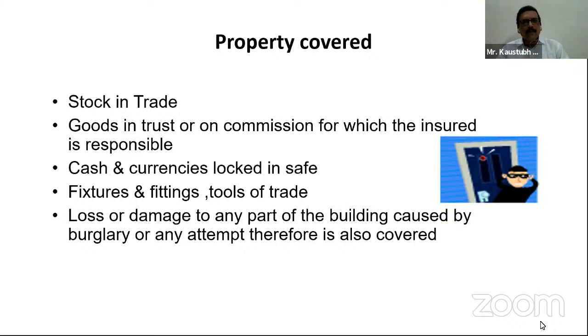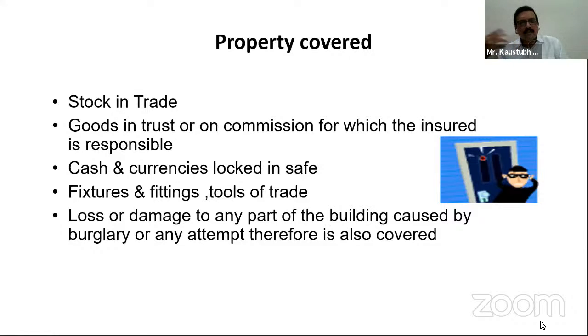Now, we'll come one by one. What are the properties which are covered? Stock in trade. Generally, a manufacturer or trader will cover his stock, for which he wants the coverage against burglary. The next one, goods in trust or on commission for which the insured is responsible. Now, what are these goods in trust or on commission? I will give you one common example which you can very well understand, of goods held in trust.